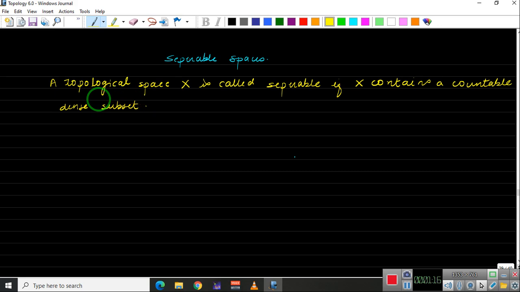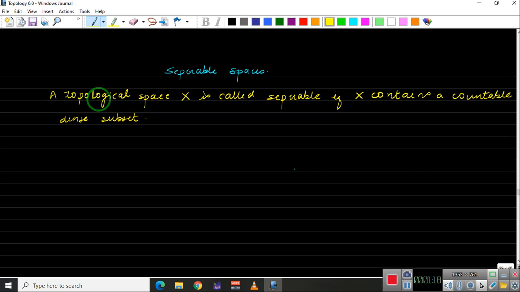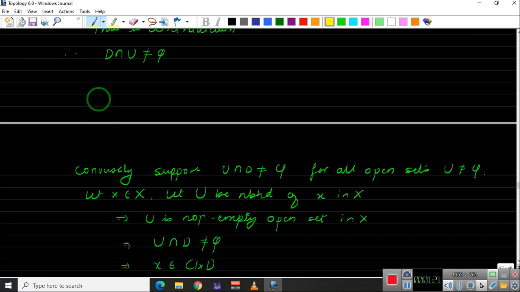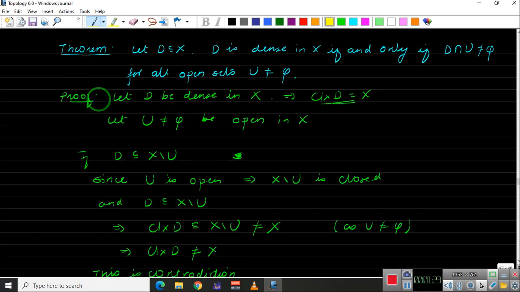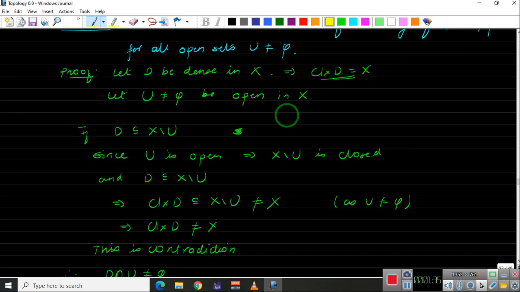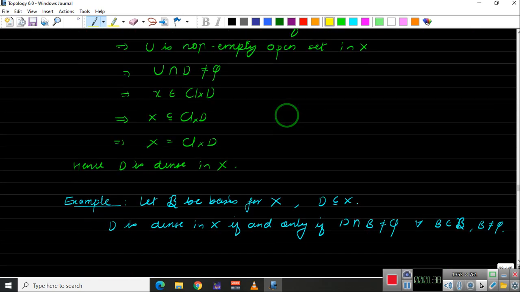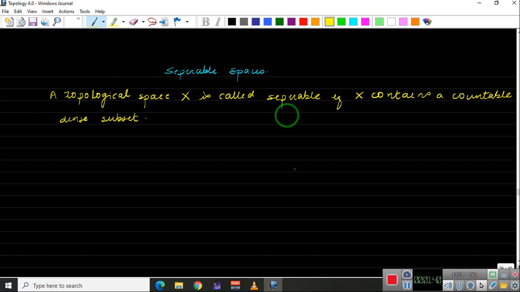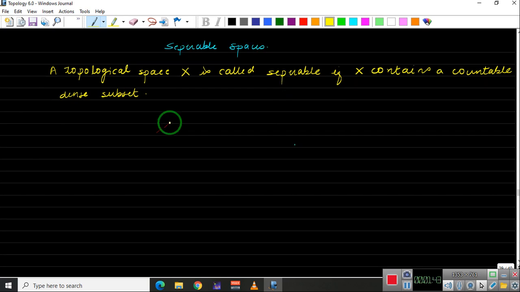In the last video we have talked about dense subsets, and let me just go back. Here we have proved that a set D is dense in X if and only if D intersects every non-empty open subset of X. This result we will use in the subsequent theorems and results. So a topological space X is separable if X contains a countable dense subset. Okay, remember this. So let's take an example.